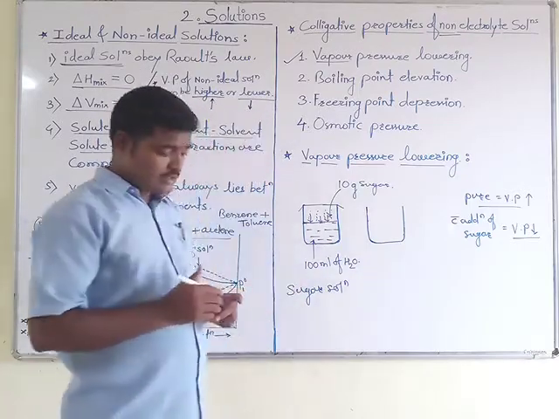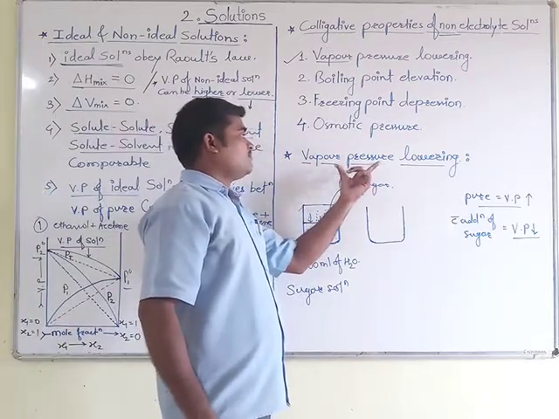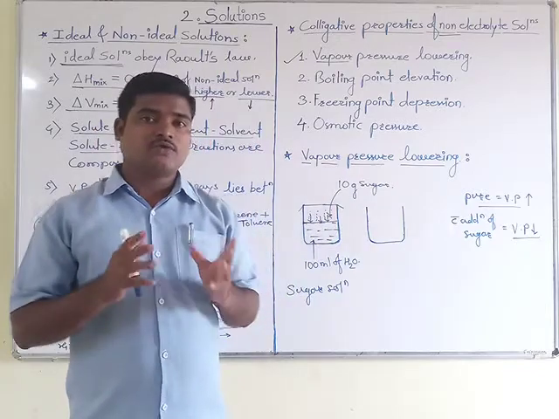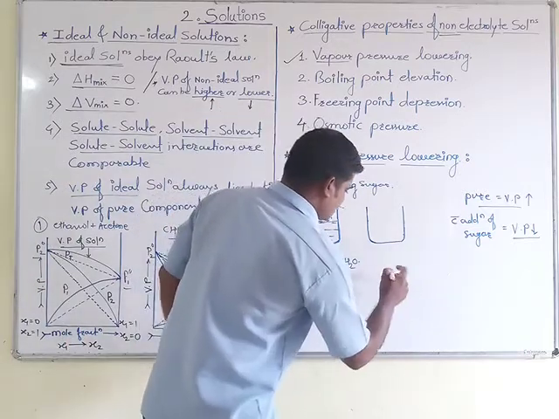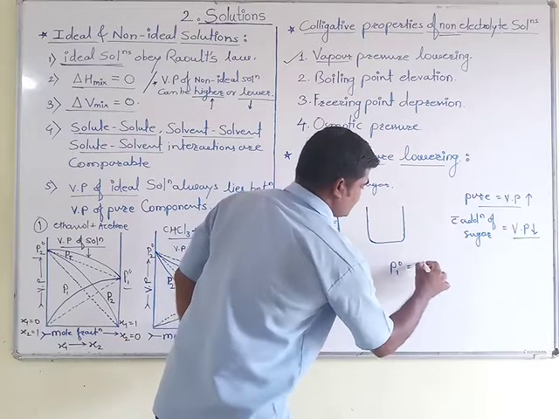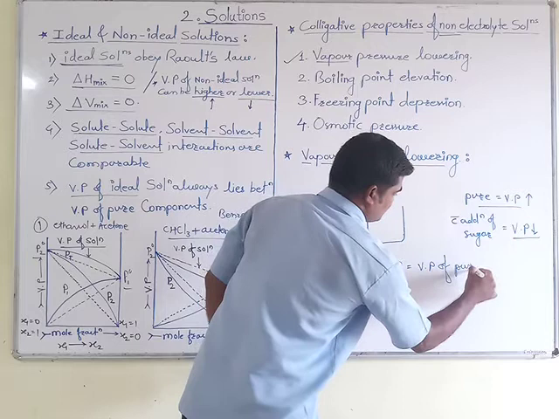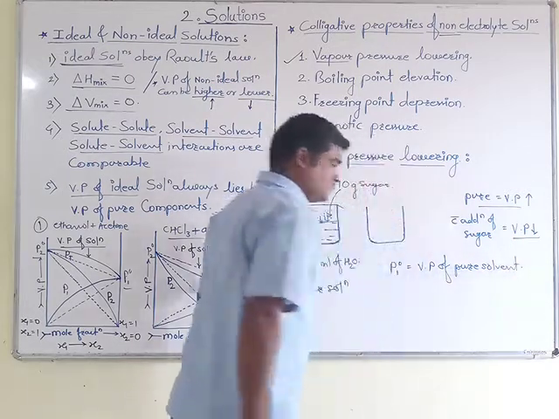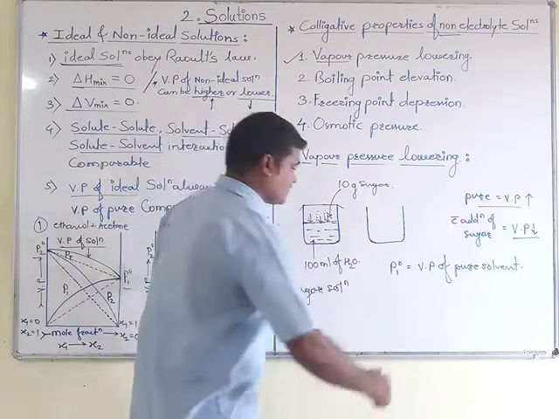But here we have to show this vapor pressure lowering with the help of an equation. Then only this point will be clear. Suppose P1 zero is the vapor pressure of the pure solvent, and what we are going to find out is the vapor pressure lowering.